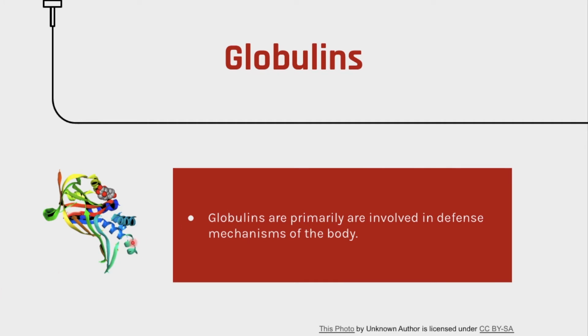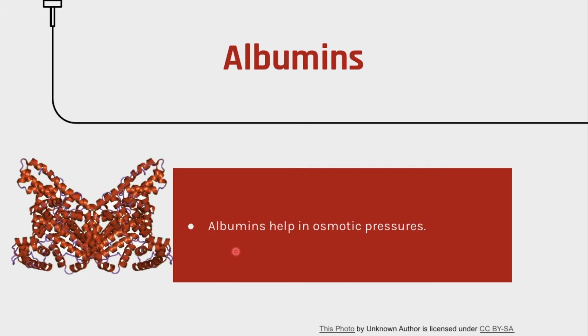This is a globulin, and globulins help white blood cells in the defense mechanism of the body. Let's see albumins. Albumin is this kind of jumbled up orange color. So albumins have an osmotic pressure in the body. You will learn about osmotic pressure in physics or maths.